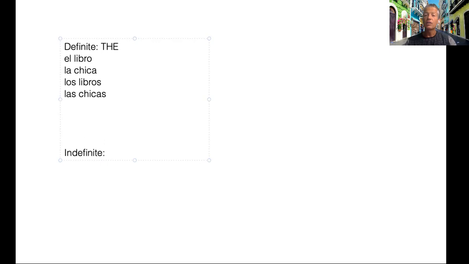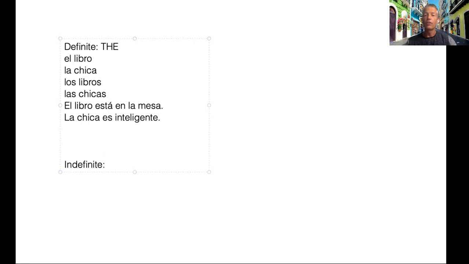The way we use a definite article in Spanish is essentially the same as what we would use it for in English. Later in Spanish, you will learn some exceptions to this rule, but for now, just know that it's basically the same. So for example, el libro está en la mesa. The book is on the table. La chica es inteligente. The girl is intelligent.